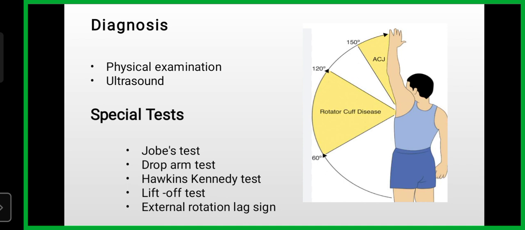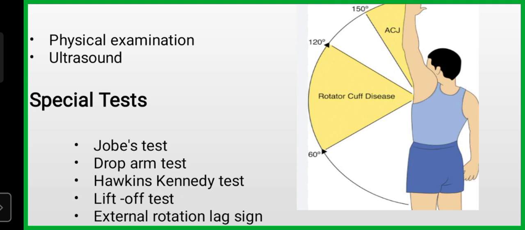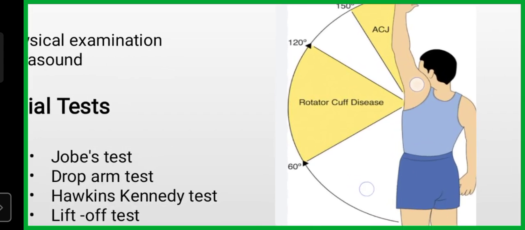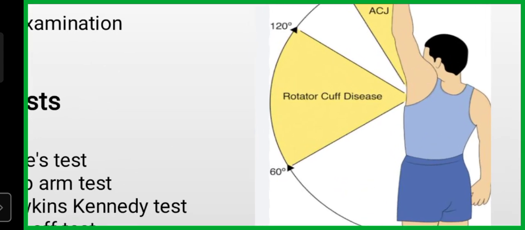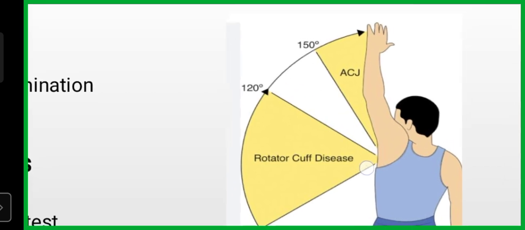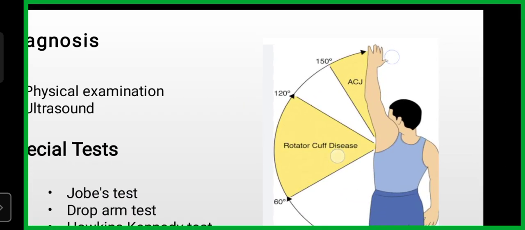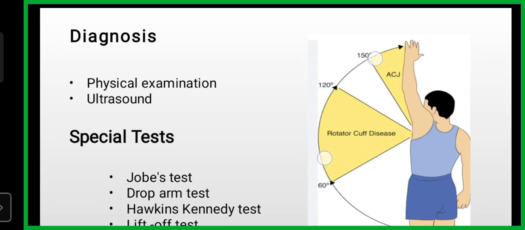Physical examination: here the patient reports pain at 60° to 120° of shoulder flexion. So here is the 60 to 120° pain. This is called rotator cuff disease, it is caused by rotator cuff disease, and if pain comes from 150° onward, then it can be any problem of the ACG, the acromioclavicular joint.